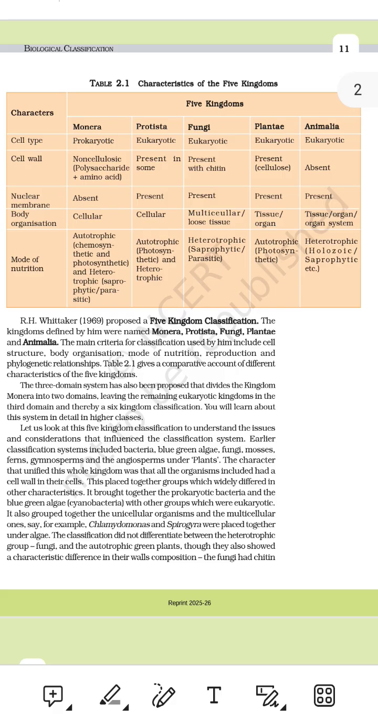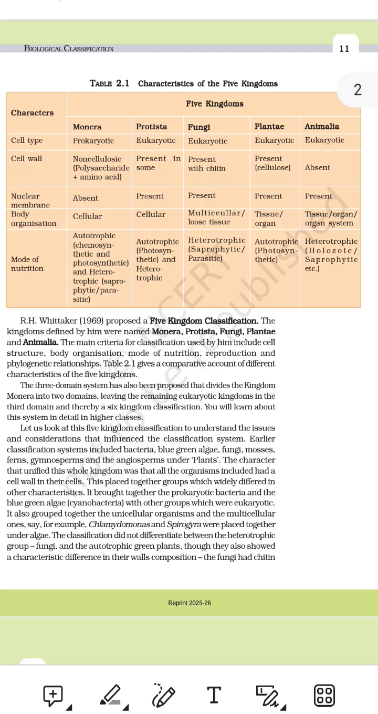Monera. No. DNA floats freely, no separate nucleus. Protista? Yes. DNA is inside a nucleus with a wall. Fungi, yes. Well-protected nucleus. Plants, yes. Same as animals. Animals, yes. DNA safely inside nucleus.